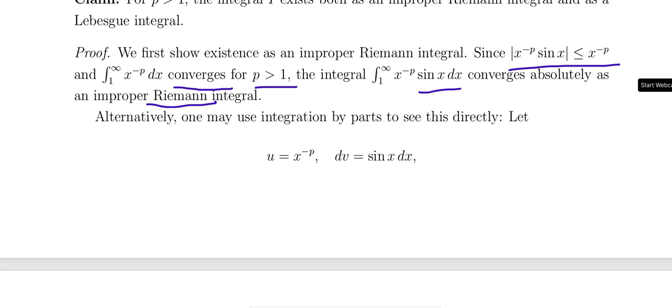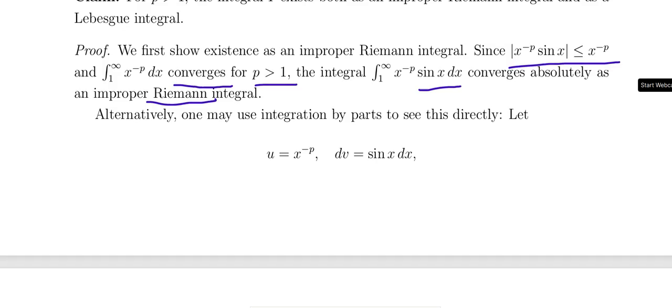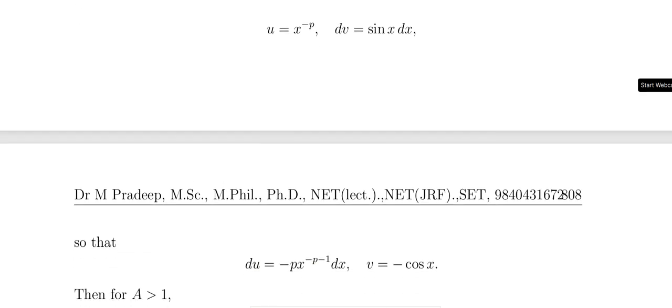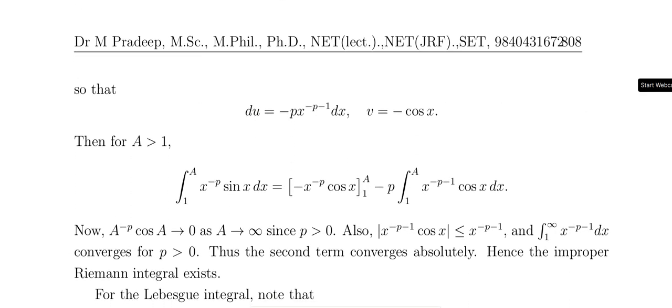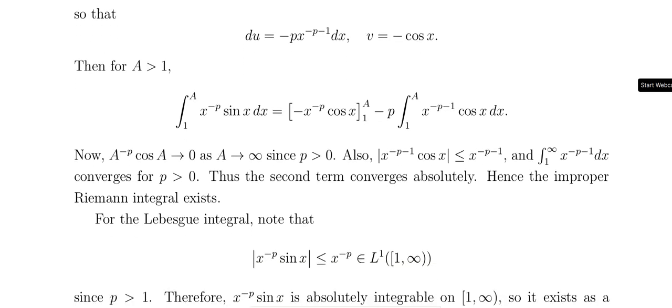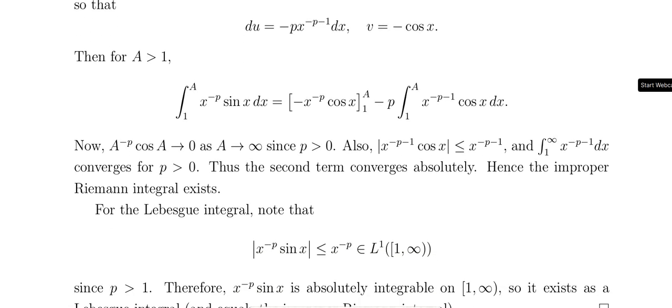So integrate directly, using the integration by parts formula u dv. Instead of infinity, take a, where a is greater than 1. So this is the result from 1 to a. So a^(-p) cos a converges to 0 as a tends to infinity.